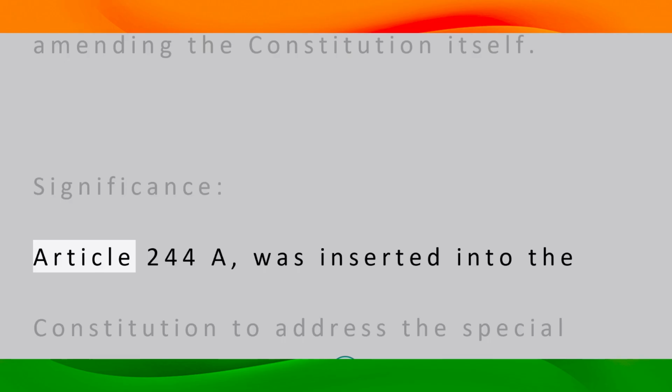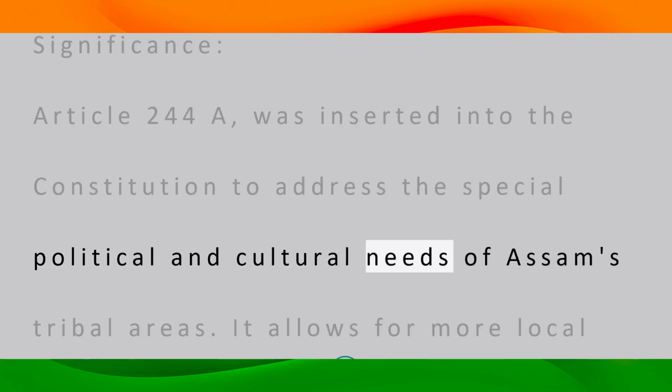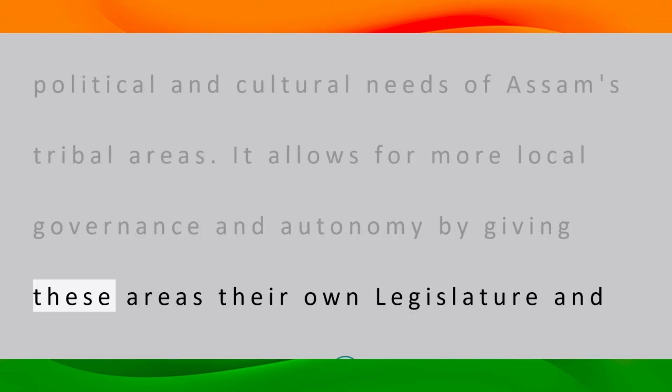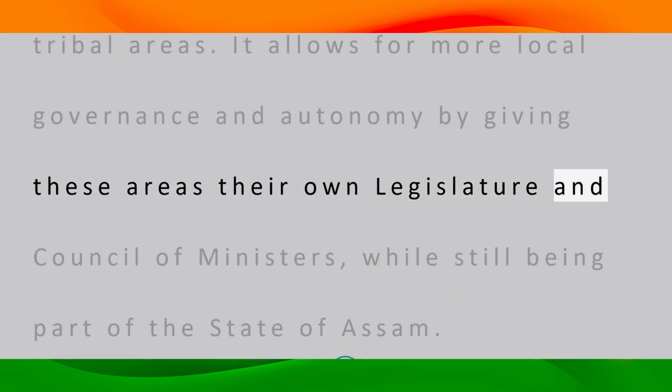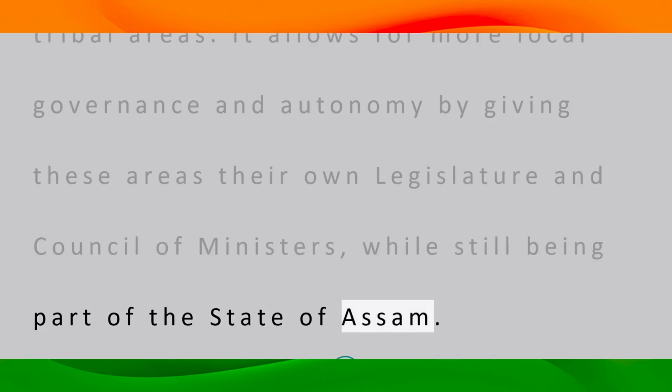Significance. Article 244A was inserted into the Constitution to address the special political and cultural needs of Assam's tribal areas. It allows for more local governance and autonomy by giving these areas their own legislature and council of ministers, while still being part of the state of Assam.